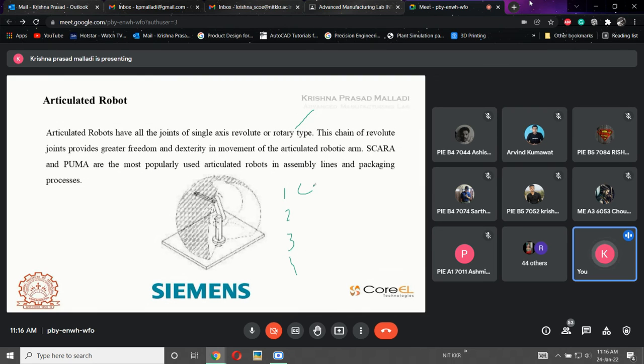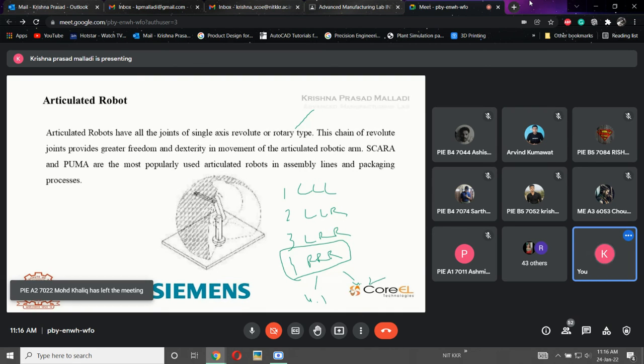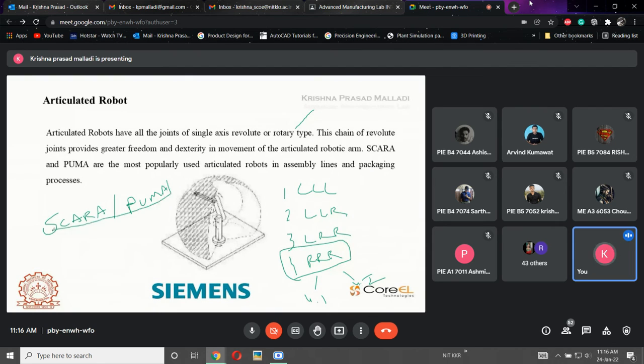That is nothing but LLL, LLR, LRR, and RRR. Then what are these additional? There will be two more additional, called 4.1 and 4.2. 4.1 and 4.2 are nothing but SCARA and Puma. Both are application oriented. So based upon the end application, they will be defined.